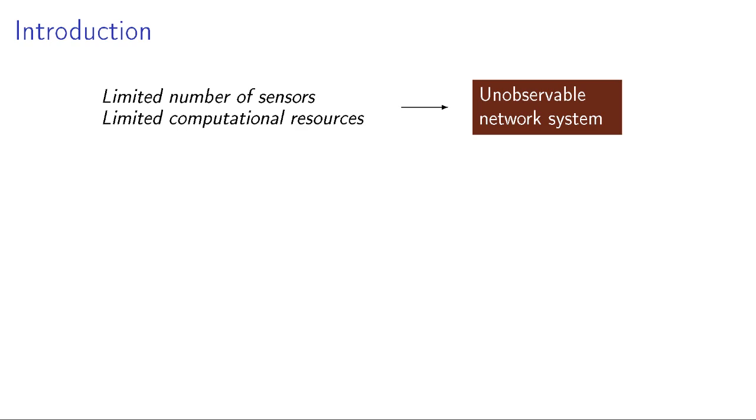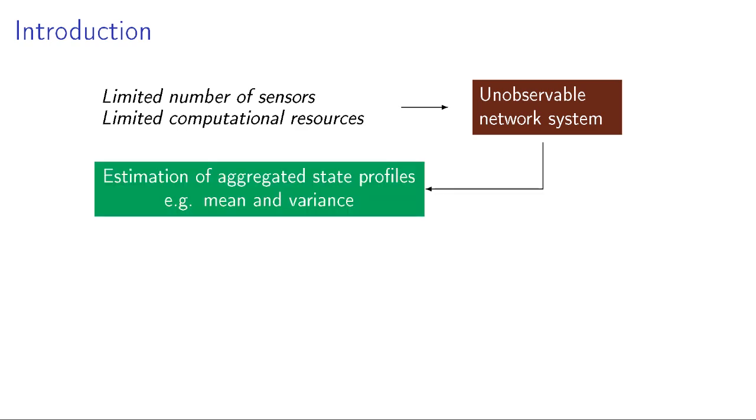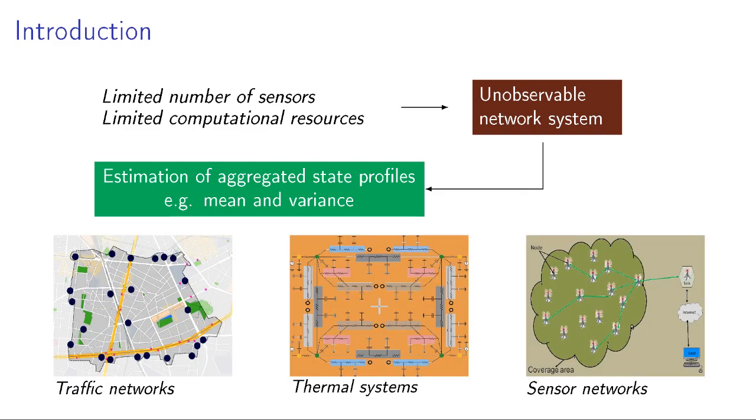So in this scenario, we estimate some kind of aggregated state profiles of the system, for example, the mean, which is a linear functional, and the variance, which is a non-linear functional. These two functionals are scalar functionals. The application of aggregated state profile estimation is in traffic networks, where we want to estimate the average traffic density inside a sector and also the variance.